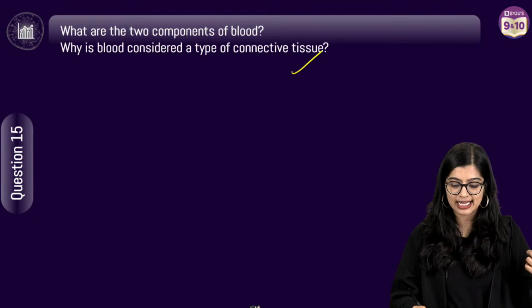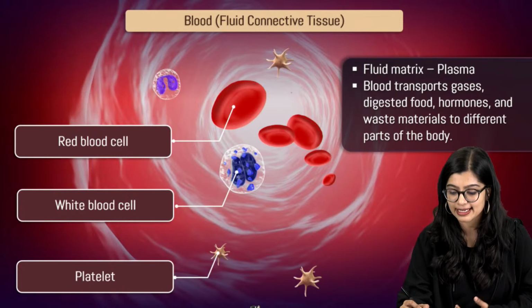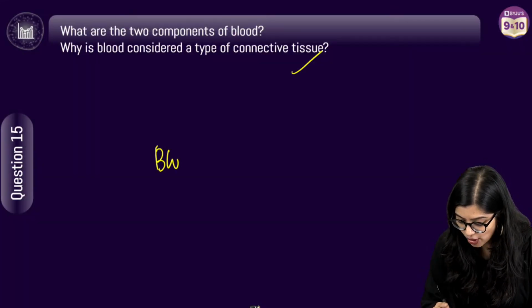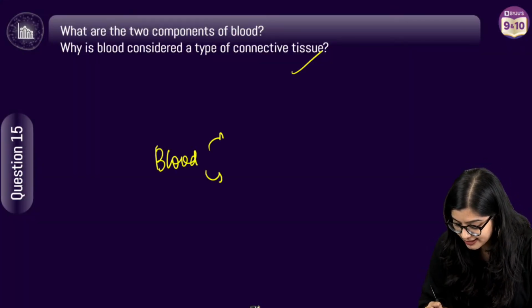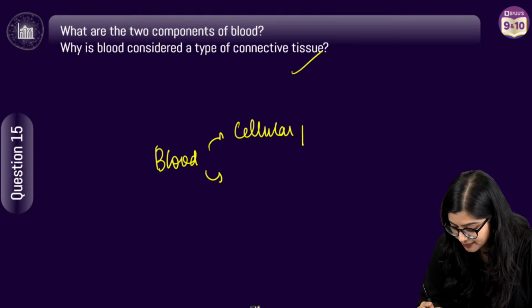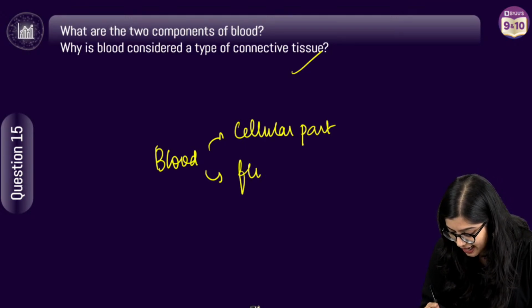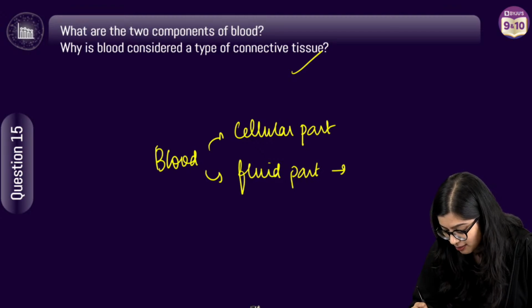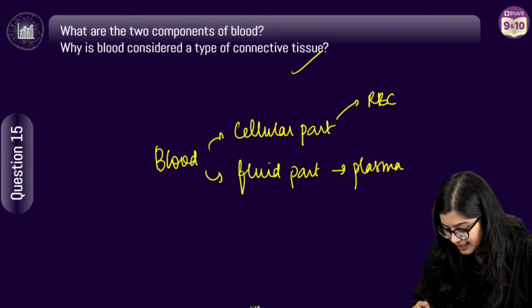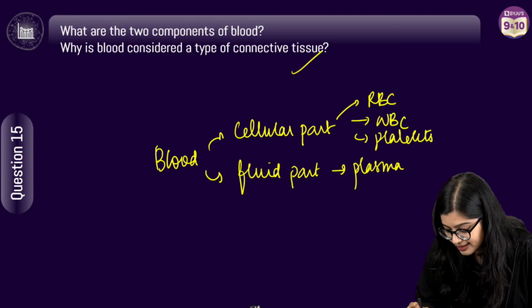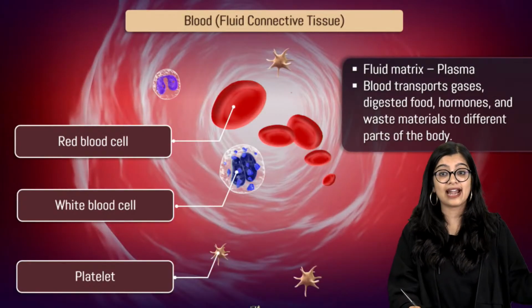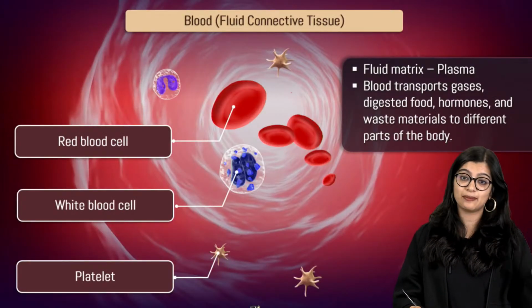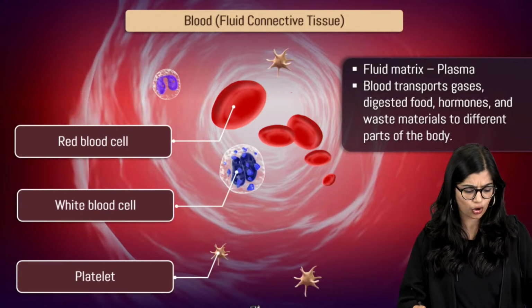So we know that blood has 2 components. It has a cellular part and a fluid part, right? The fluid part is nothing but your plasma, while your cellular part includes your RBC, your WBC and your platelets, right? So these are the different kinds. And you have different types of WBCs, which we will learn later on, right?